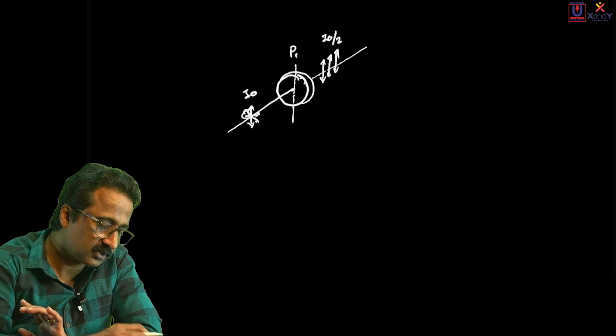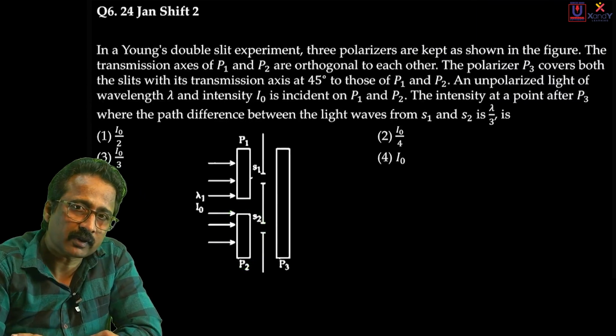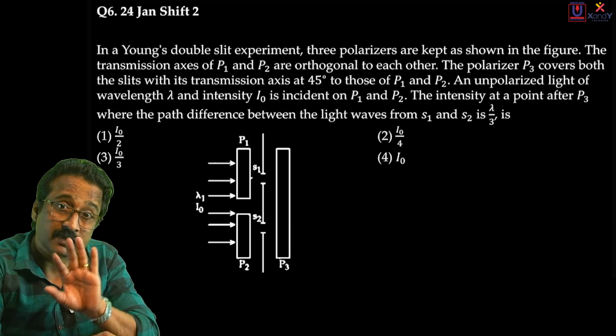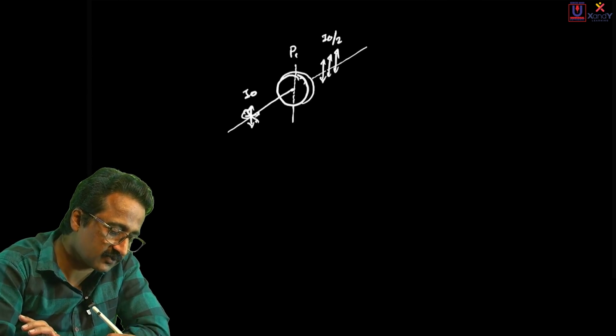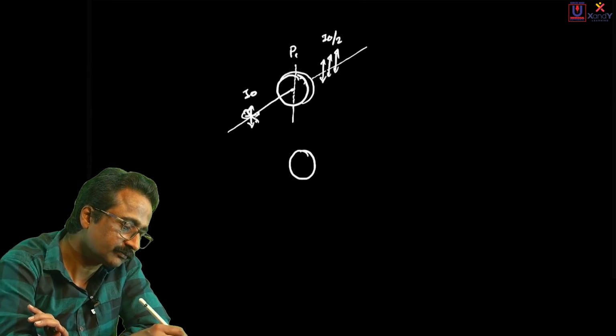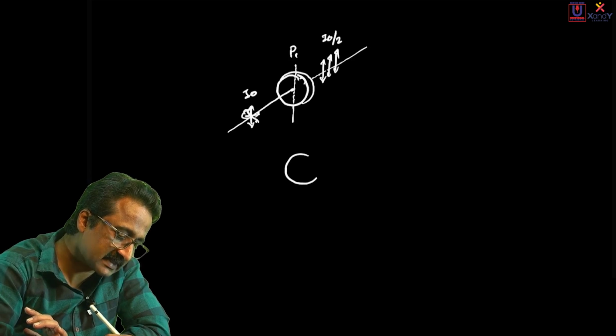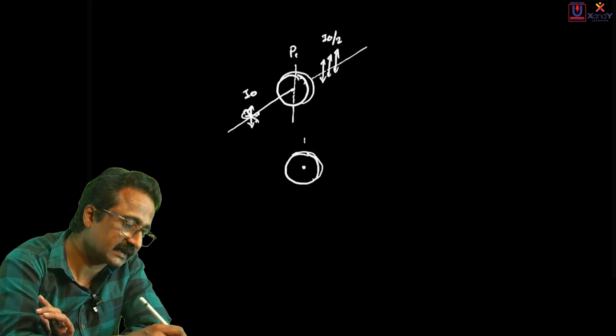Now let me come to this polaroid. This polaroid has a transmission axis perpendicular to the previous one. So let me show a similar polaroid in this figure. This is our second polaroid. The second polaroid has a transmission axis exactly perpendicular to the previous one.